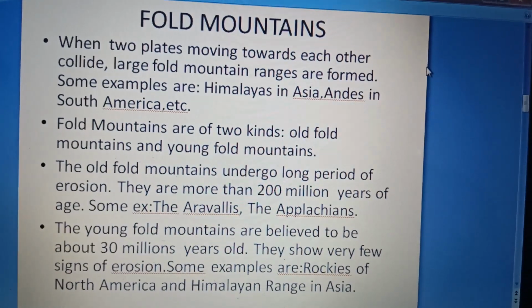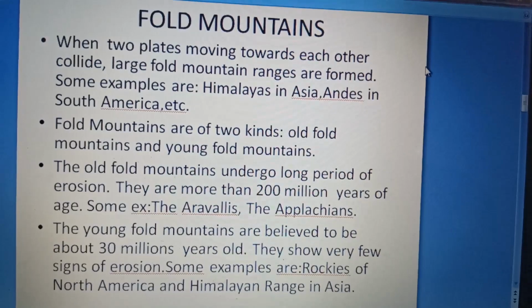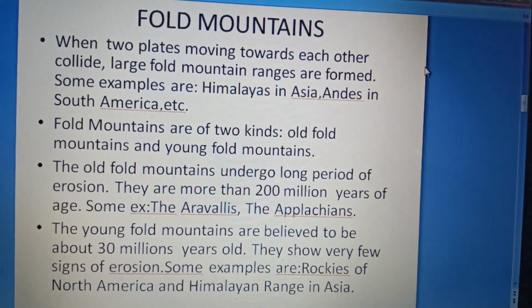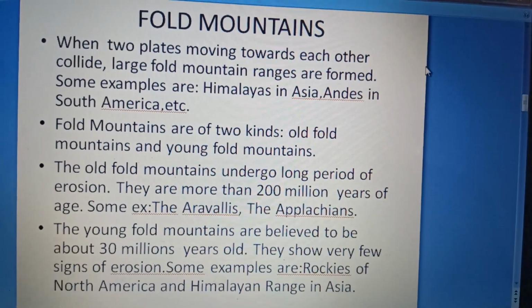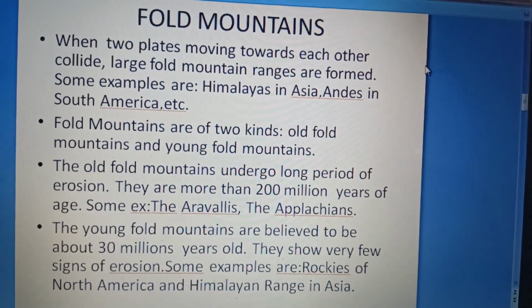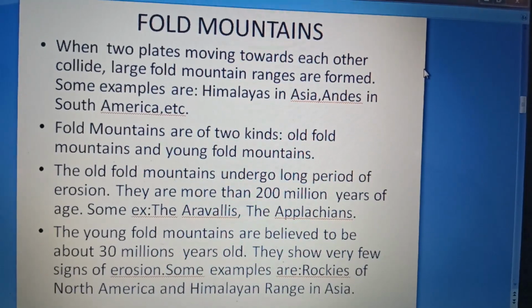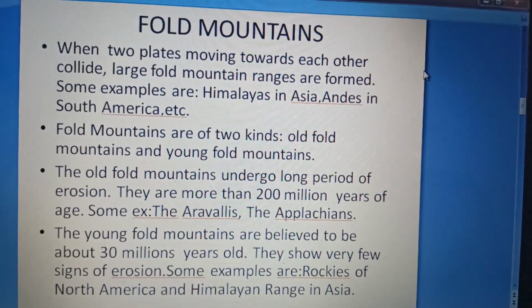The young fold mountains are believed to be about 30 million years old. They show very few signs of erosion. Therefore, these mountains are very high. Some examples are Rockies mountain and Himalayan range in Asia.